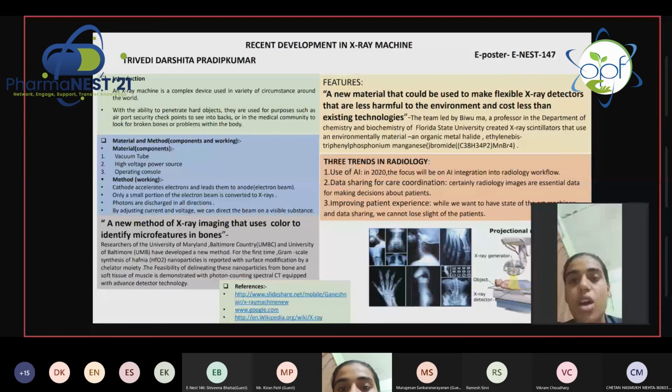There are three trends in radiology. First one is the use of AI. AI is artificial intelligence.